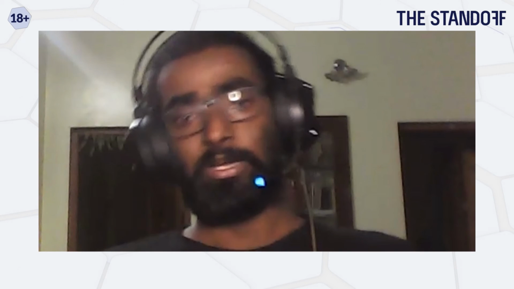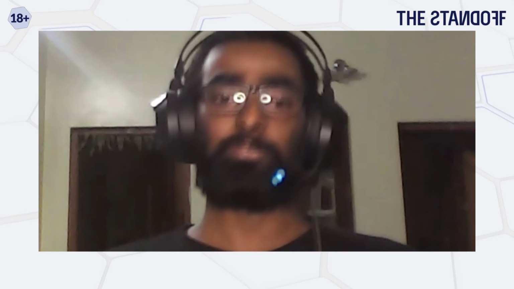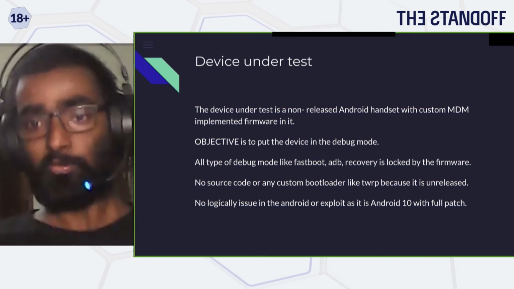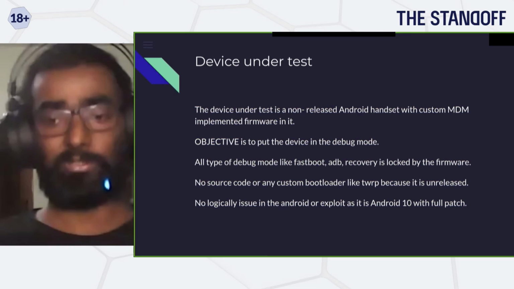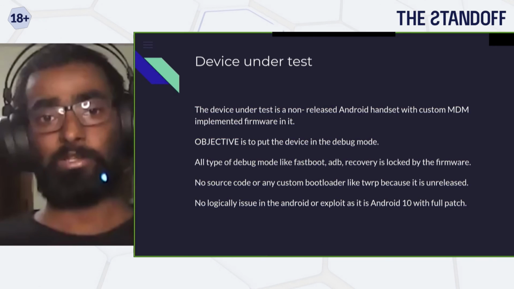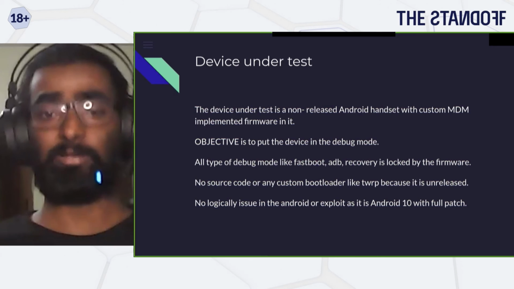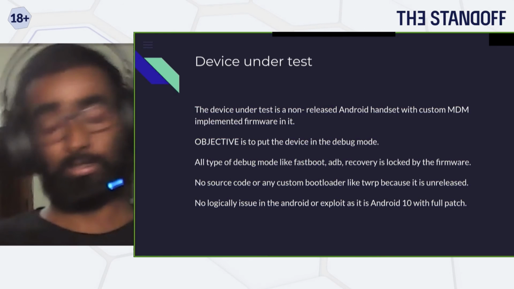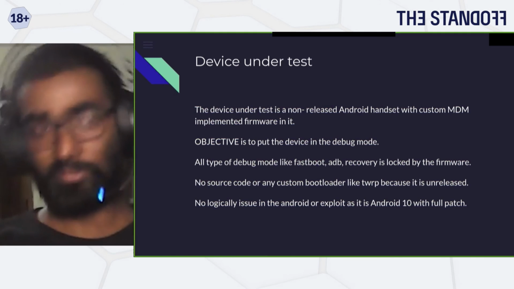And for me to even compile my own custom bootloader, I will not find the source code because the device is still not released. And the Android running inside is Android 10, and it was completely patched. So I cannot use any public exploit available at that moment to exploit the device or get root access and see if I can uninstall those MDM applications. In these devices, they install system applications, and my objective is to remove those applications or completely clean the whole firmware itself.